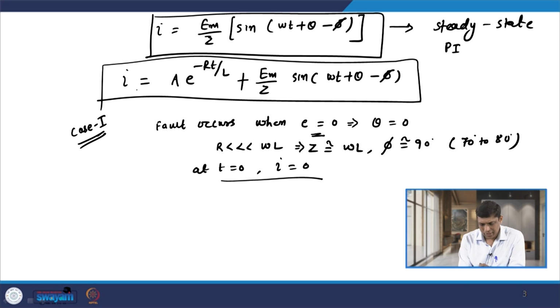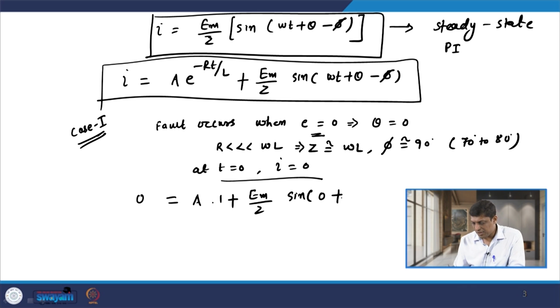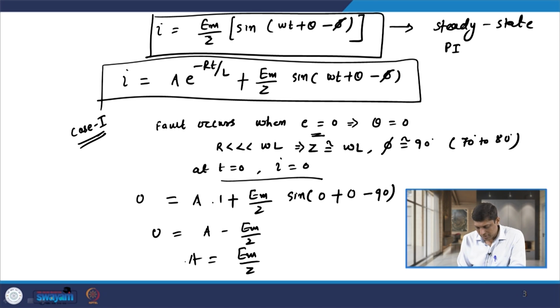Using this value in the above equation, I is 0, A e raised to minus R t is 1, plus Em by Z into sin of omega t, where t is 0, plus theta, which is 0, and phi, that is 90 degree. So sin of minus 90 gives A minus Em by Z equal to 0, so A comes out to be Em by Z.